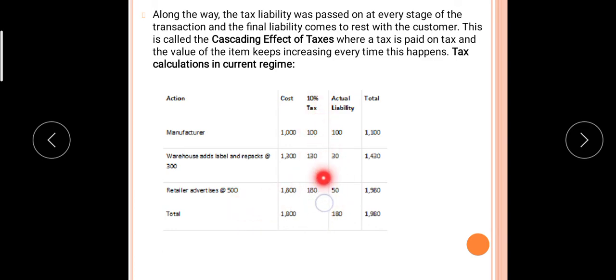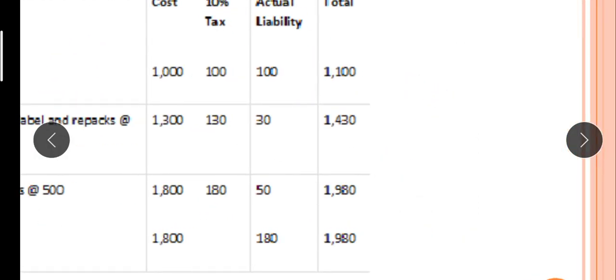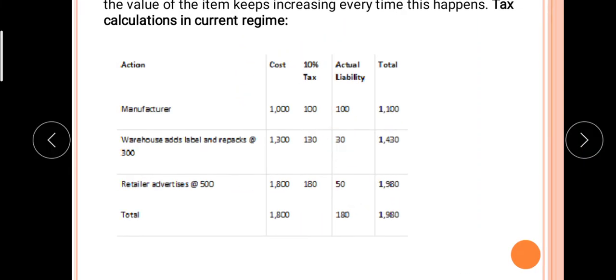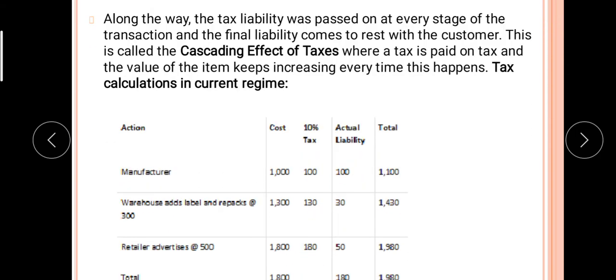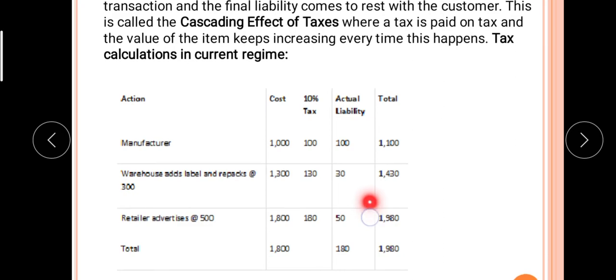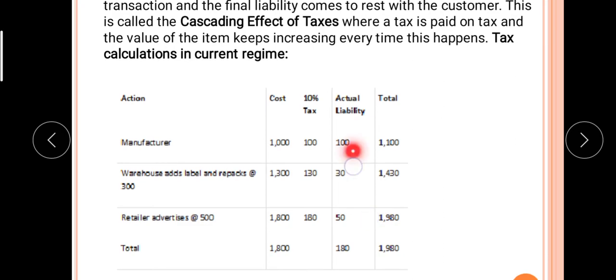This is the previous 10% tax, and the actual liability is only 50 rupees, because this 50 rupees is calculated on the 500. It means at every stage, only on the amount of value added do we pay tax. See, this is the previous calculation and this is the GST calculation. Previously it was 100 at the first stage, which is okay.